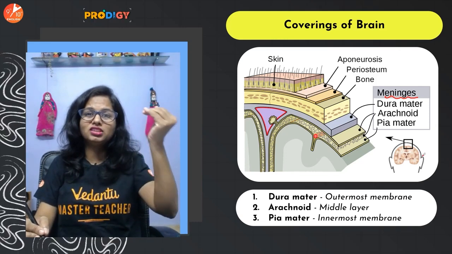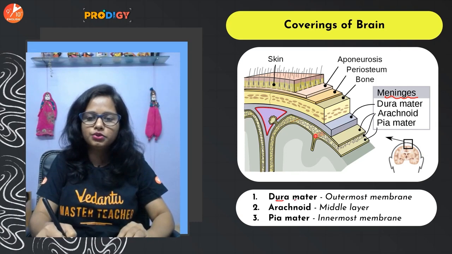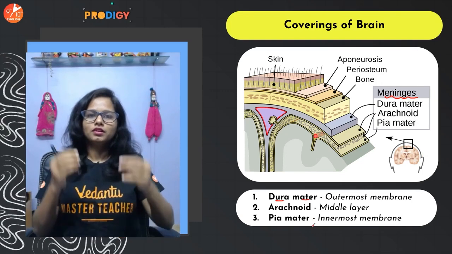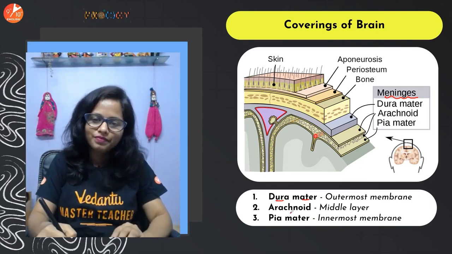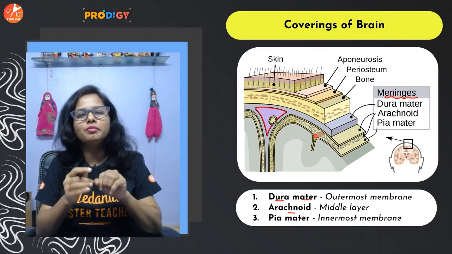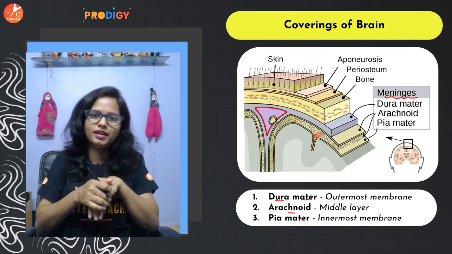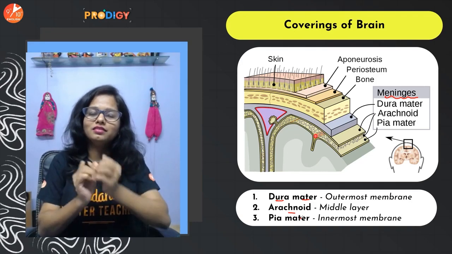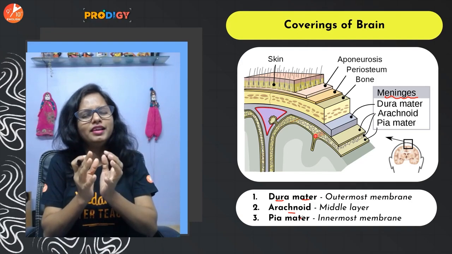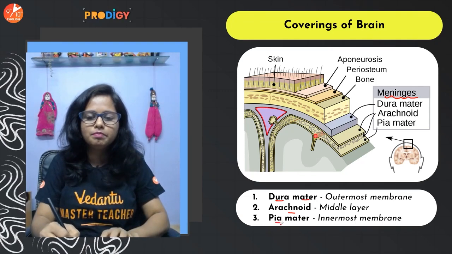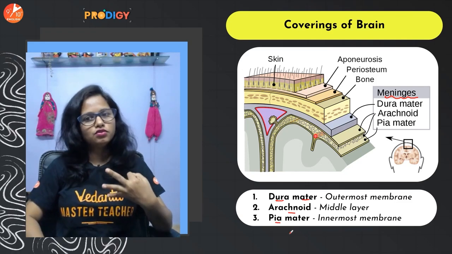The outermost layer is called the dura mater. Okay. Dura means tough, hard. Then the intermediate one is the arachnoid layer. Arachnoid means spider-like. So it's a web-like layer which connects the other two parts. Okay. Then the innermost is very soft and delicate, and it's highly vascular in nature, which is called the pia mater. So 3 layers of meninges.